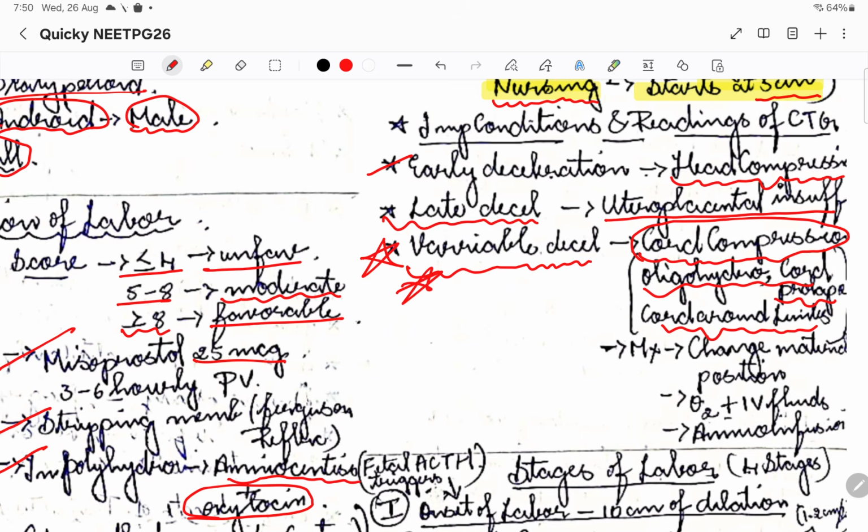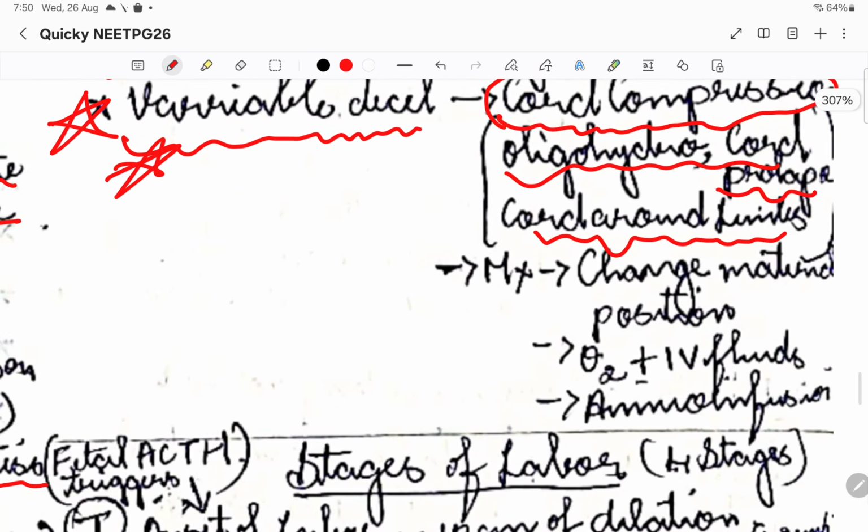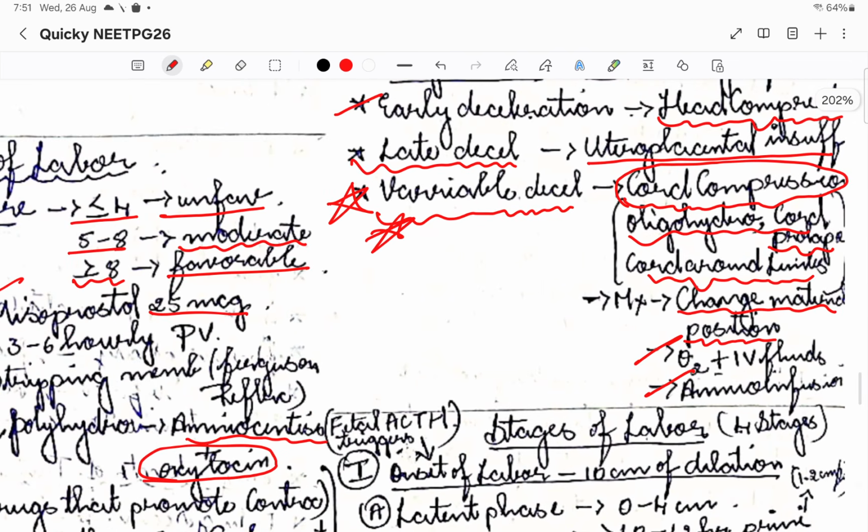Management: if there is cord compression, what we do is change the maternal position and then do the CTG again. First thing is we'll change the maternal position and do the CTG, and then we resuscitate with oxygen and IV fluids, and we'll try amnioinfusion. We'll be giving amnioinfusion. If it is not under labor that is happening, we are going to go for amnioinfusion.